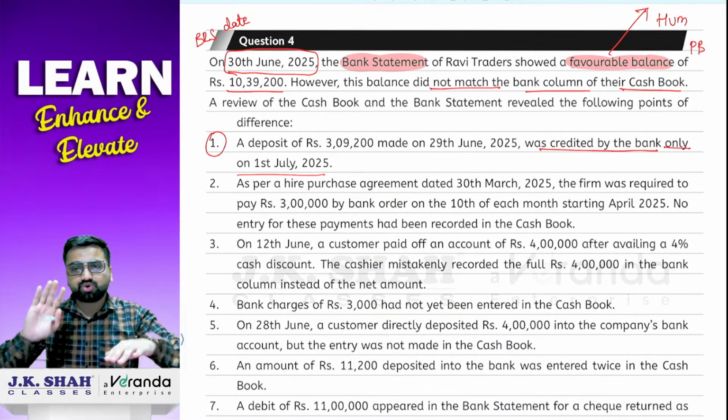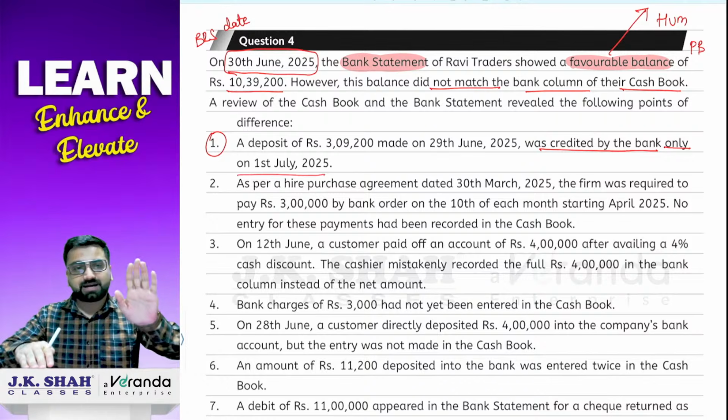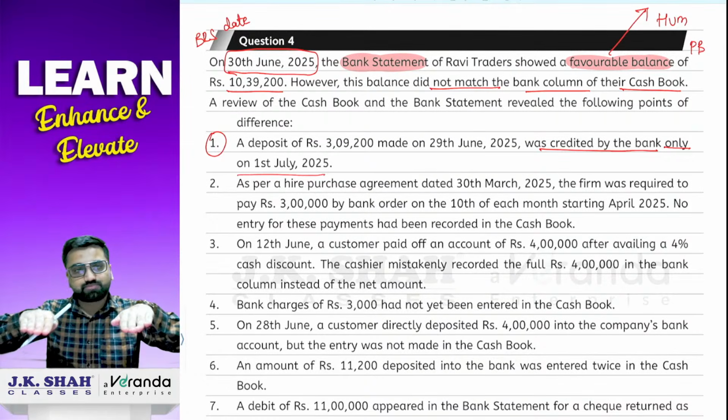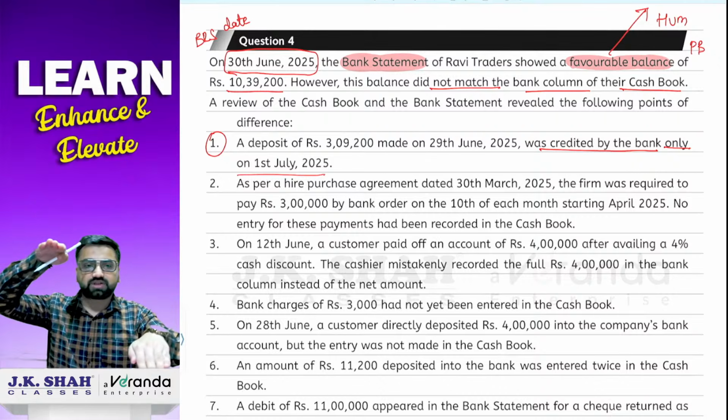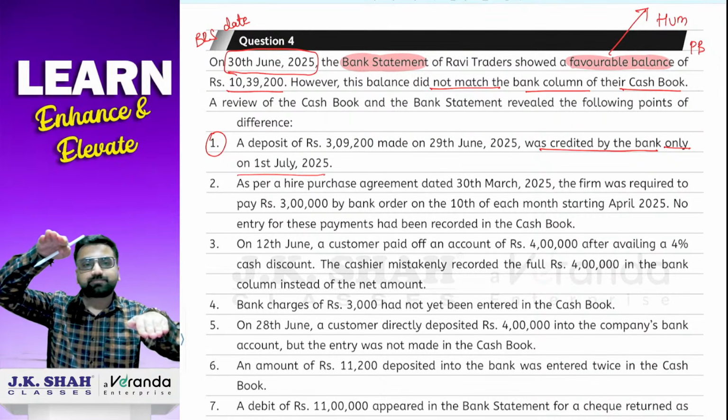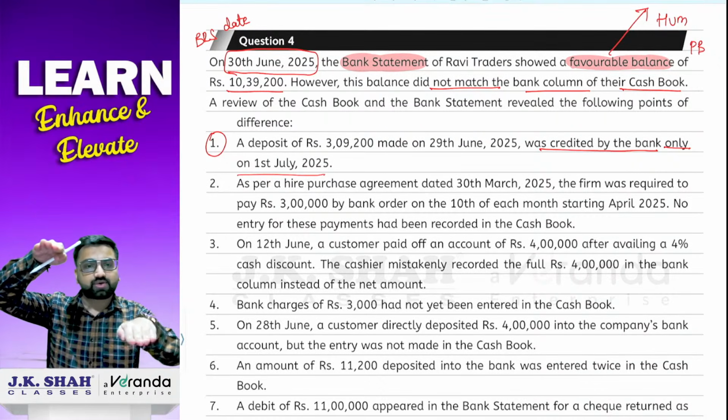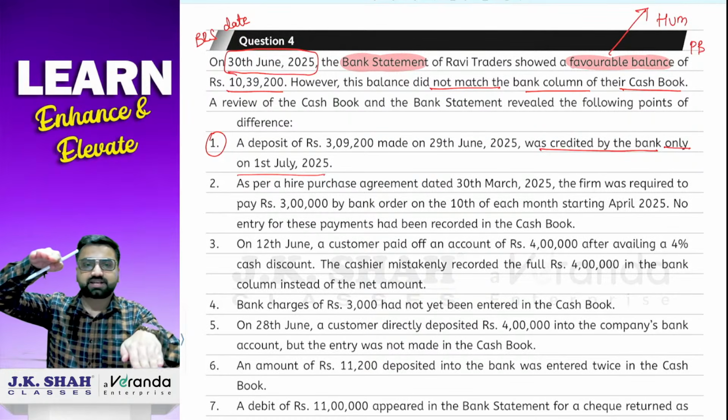So, one will be cash book, one will be passbook. Boss cash book है. So, cash book में record हो गया है. हमने cash deposit किया है. So, if we deposit the cash, the balance as per cash book will be higher. So, cash book is here. And passbook has not yet recorded it because उन्होंने 1st July को record किया. So, passbook अपनी जगह पर है.